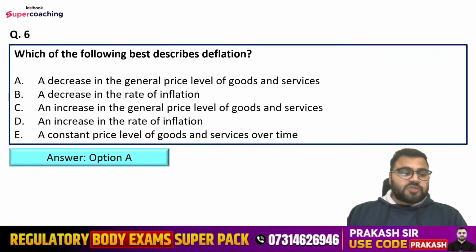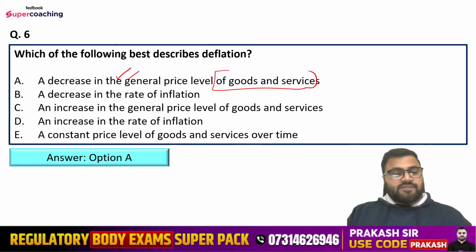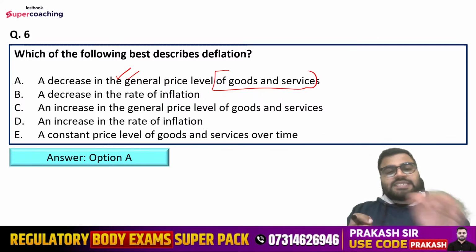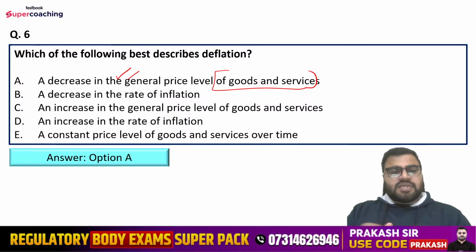So right answer is option number A here. That is a decrease in the general price level of goods and services. So what is inflation? Inflation is an increase in the general price level of goods and services over a period of time, and deflation is exactly opposite to inflation, which is a decrease in the general price level of goods and services, right?